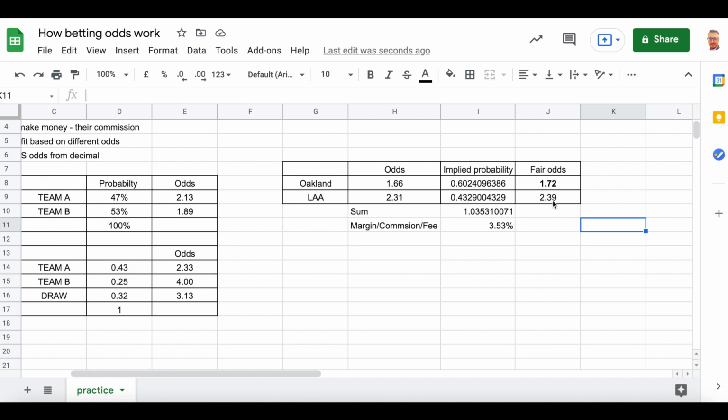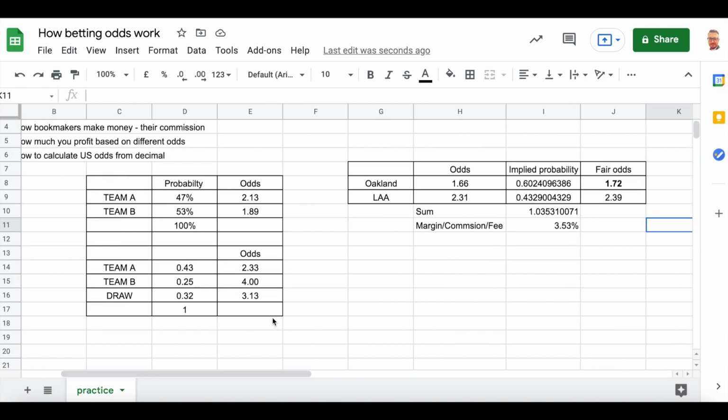Instead of 2.39, they are offering us only 2.31, and that difference is their commission, and this is why they win. This is why they always win in the long run, because they are paying a good price and we are paying a bad price.